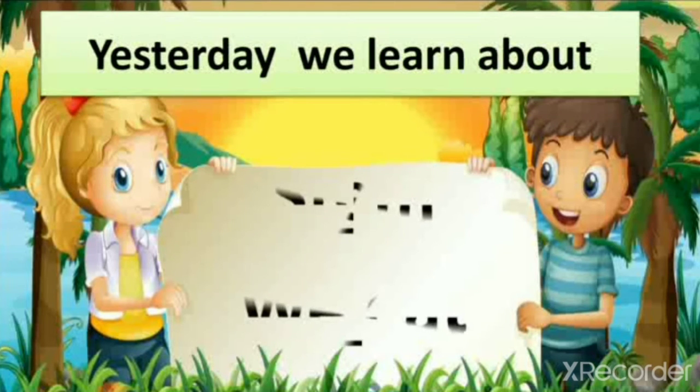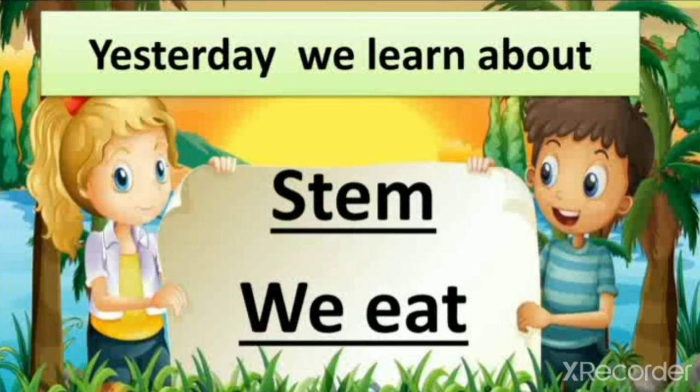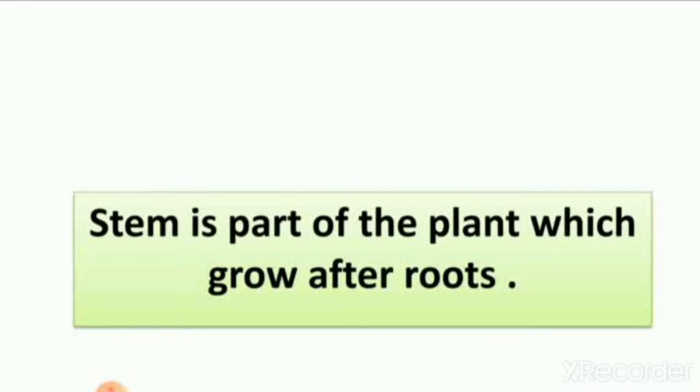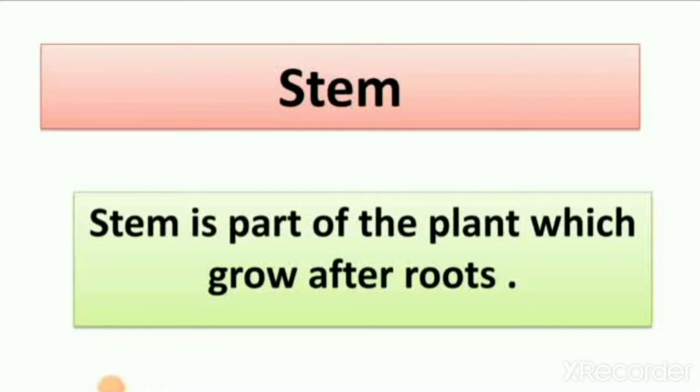We learned that stem we eat. In this, we see the different stems which we eat. We learned that stem is a part of the plant which grows after roots, which we learned in lesson number 3, the world of plant.